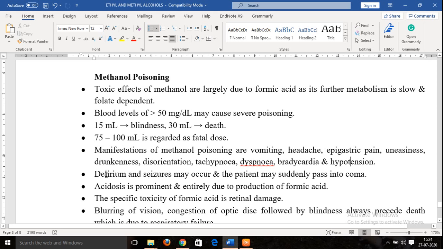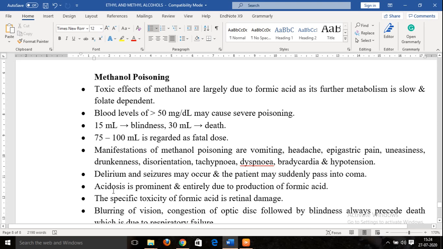Apart from this, delirium, that is a state of mental confusion, will be seen. The person's mental state will be disturbed, so that the person will be totally confused. Epileptic seizures may also be precipitated, and at times the patient may suddenly go into a coma.